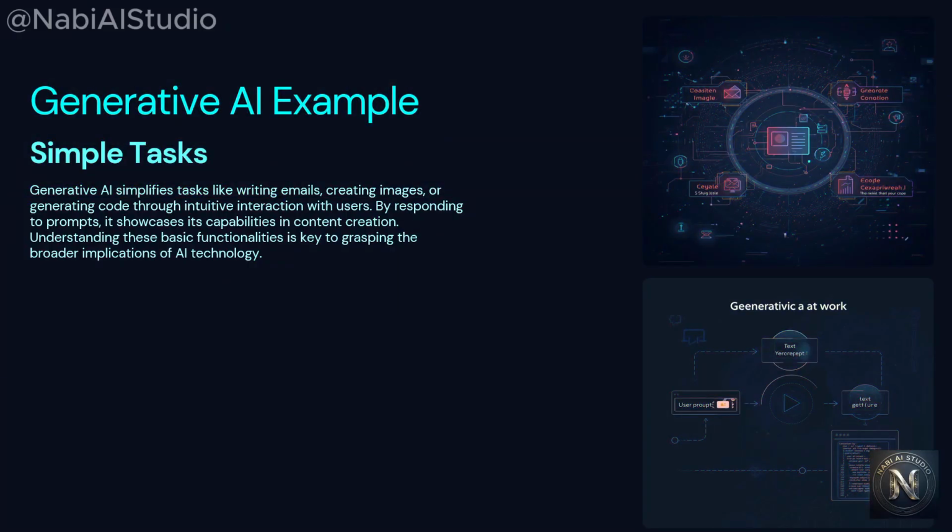Let's see some simple examples of generative AI. Suppose you type, write an email asking for a leave, and generative AI writes a full email for you. Another example is, create a cyberpunk city image. For image generation, generative AI generates a brand new image. For this, you can see, for example, ChatGPT, Sora, Grok, Gemini, Nano Banana. These are a few generative AI applications where you can generate text, images, or videos.